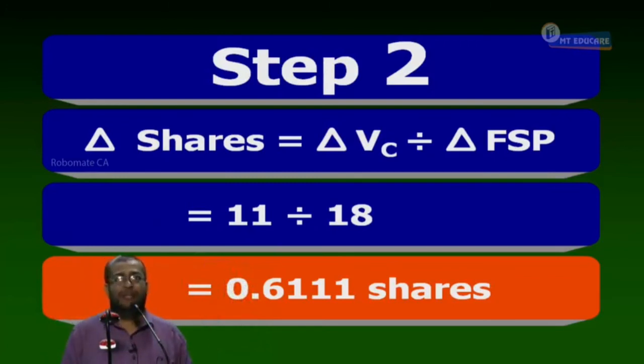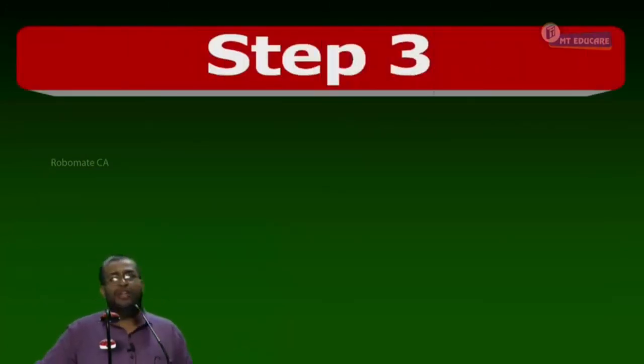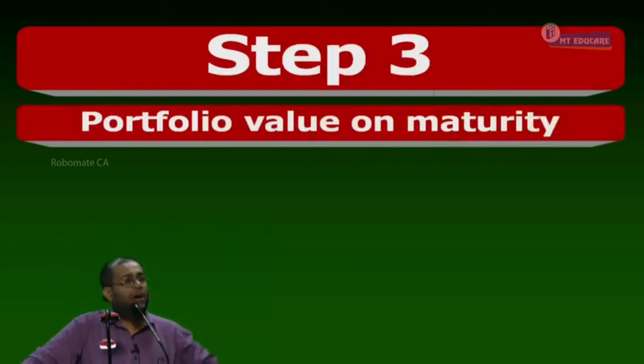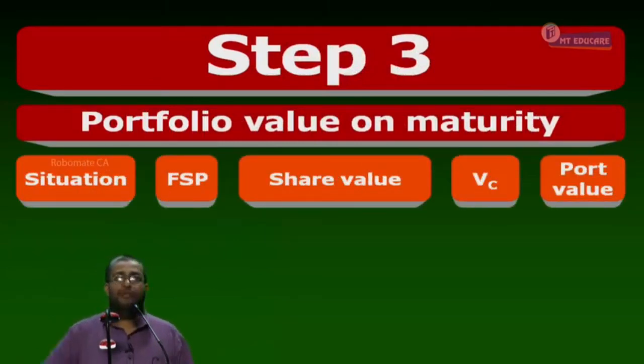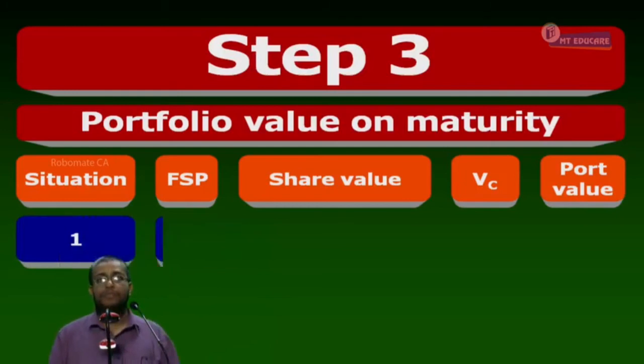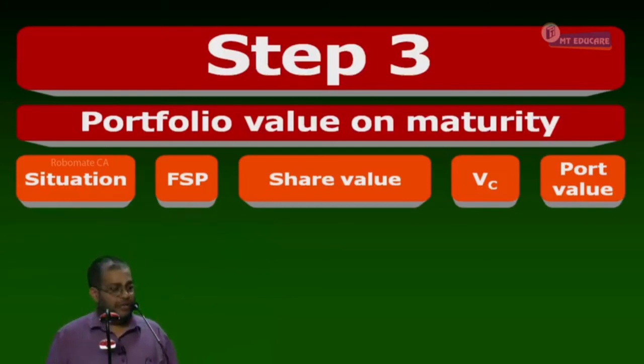Now, next step 2 or step 3? Step 3. Maturity value of portfolio or future value of portfolio. Both are same. Maturity value of portfolio. Okay. Can I proceed or not? Now, have the following columns: situation, FSP, share value, call value, portfolio value.